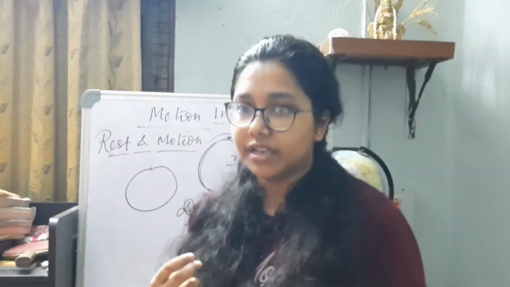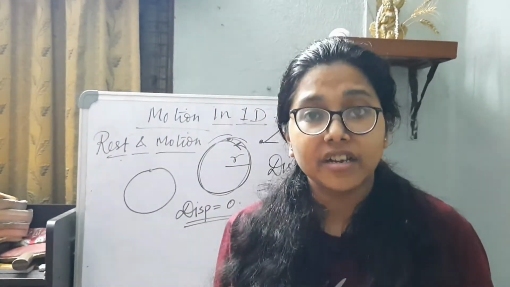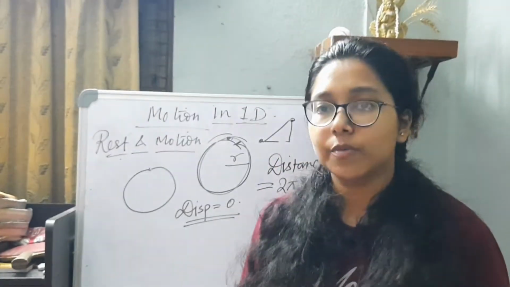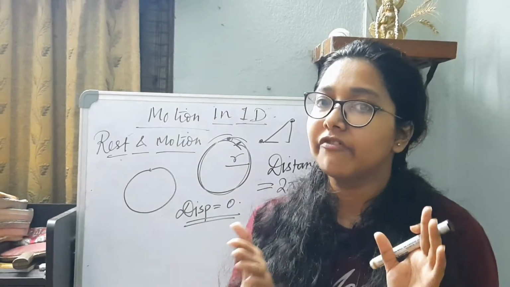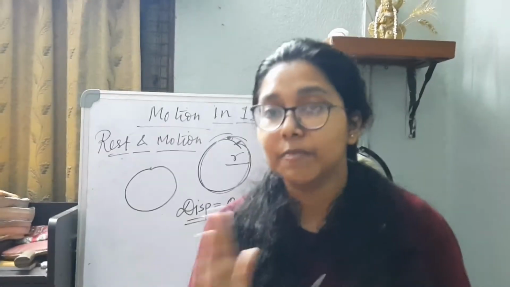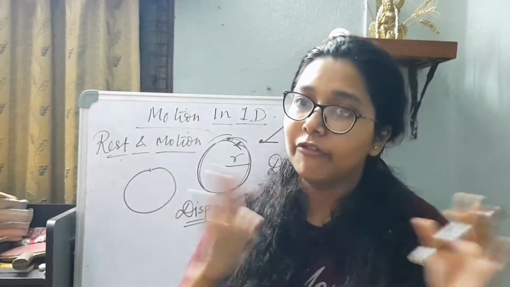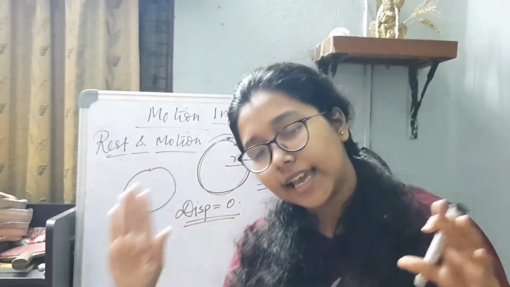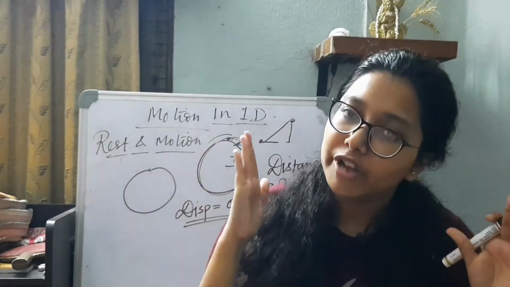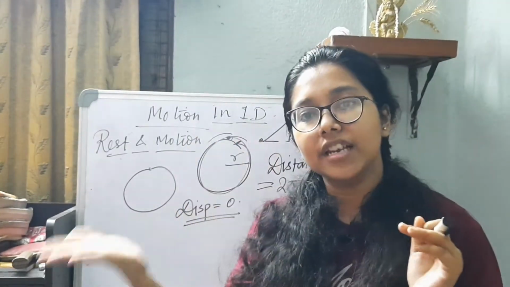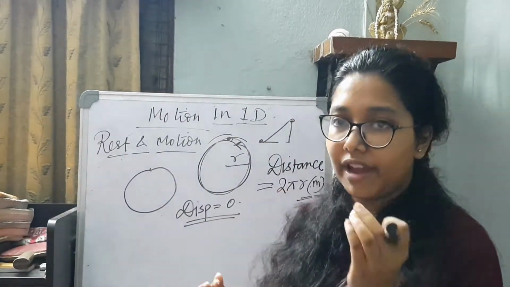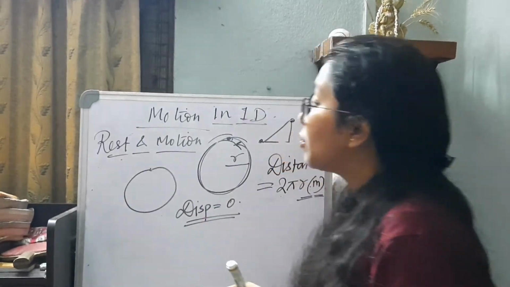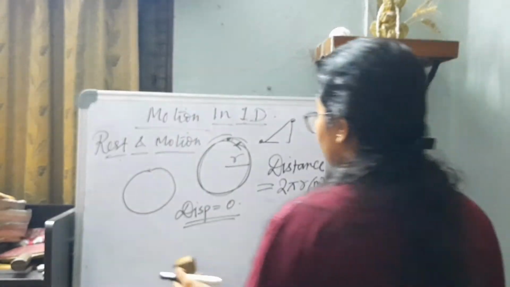Now moving forward to velocity. Whenever I say velocity, I have to keep in mind that it is a vector quantity as well. It has a magnitude and a direction as well as a unit. So specifying velocity is different from specifying speed. Just like the difference between distance and displacement, the same kind of difference goes for velocity and speed, because speed is scalar and velocity is a vector quantity.